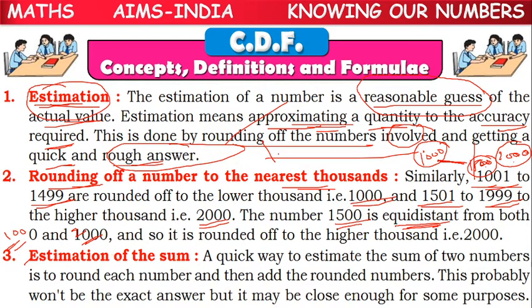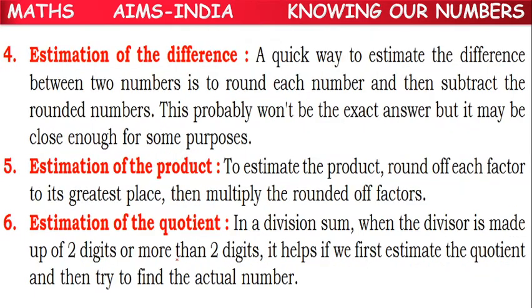Next, estimation of the sum. We have also learnt about estimation of the difference. How can we estimate the difference? First, we have to round each number, then subtract the rounded numbers.